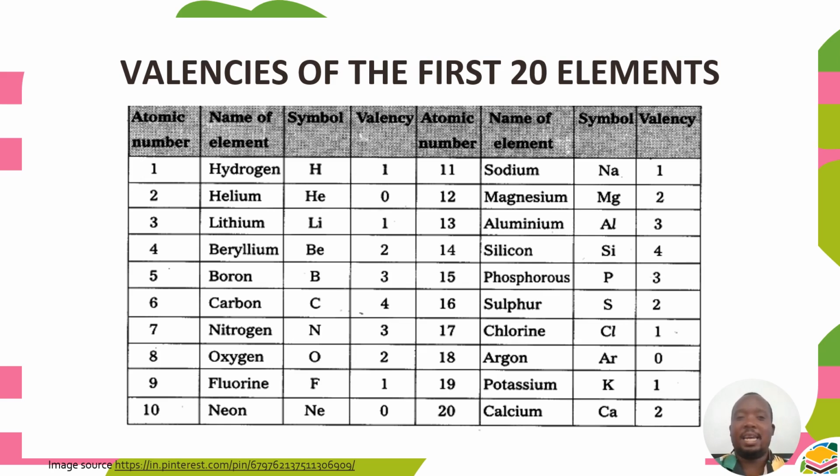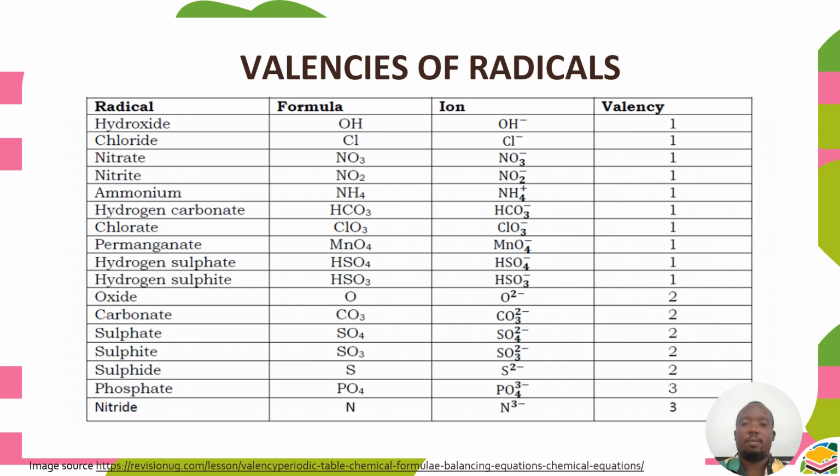So indeed, the idea of valence is very, very important. Then we also have radicals. We can also have the valence of radicals. You have hydroxide, it has a valence of 1. So the charge on the radical, the ion charge, is the valence. So for ions, for the radicals, we consider the charge on them. Their charge is the valence.